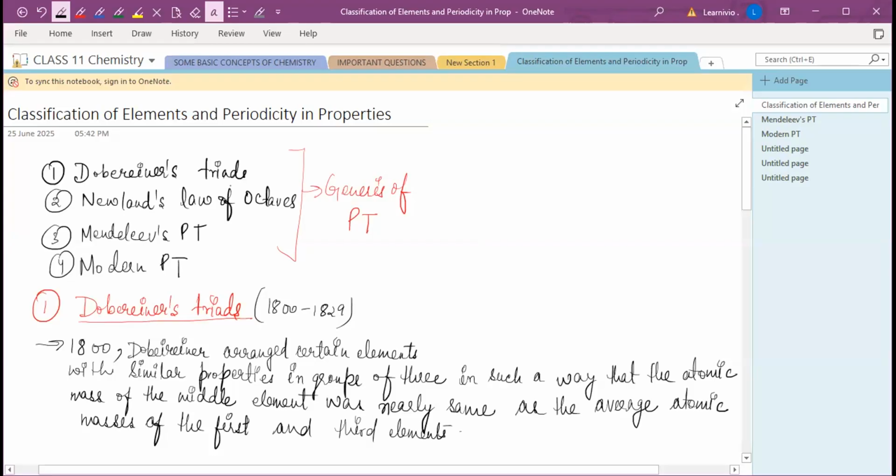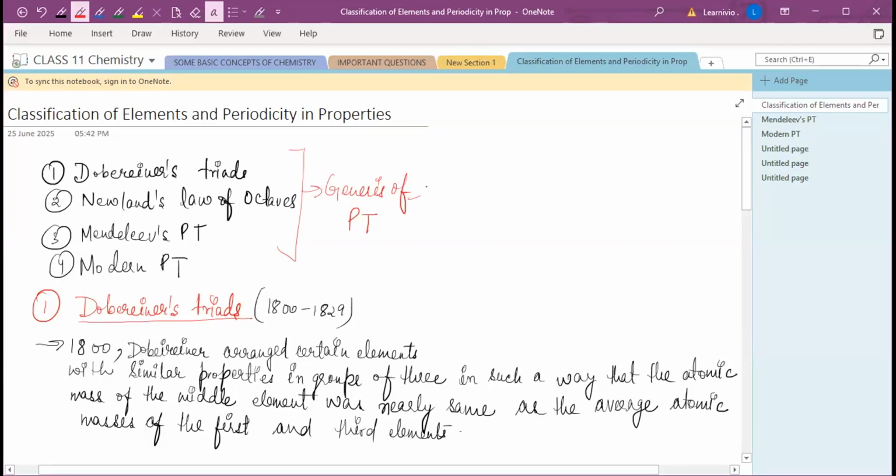We will first discuss the genesis of the periodic table, meaning how it developed from the simple to the very complex.